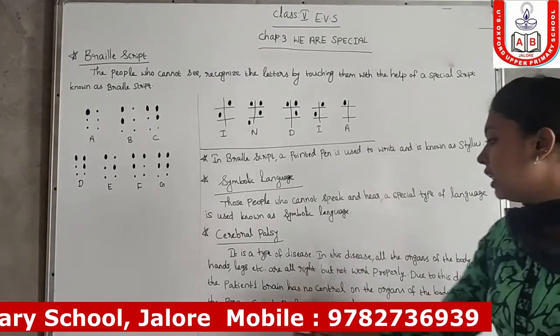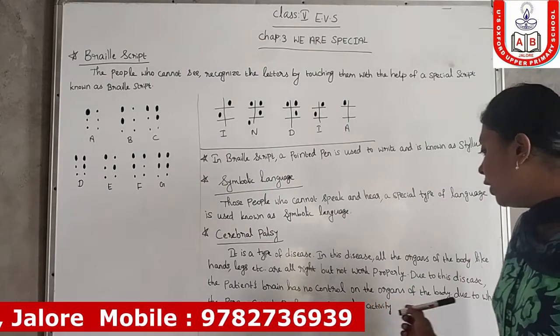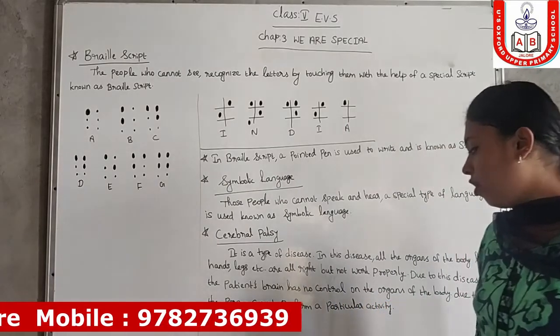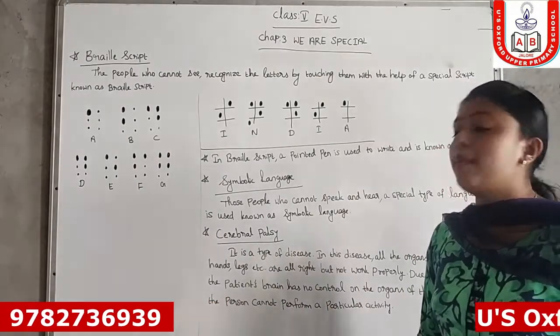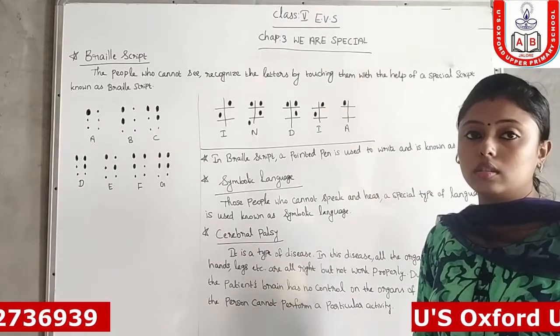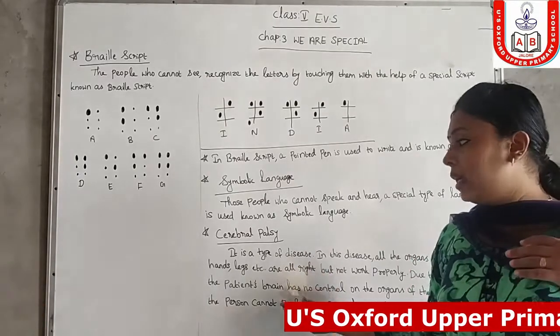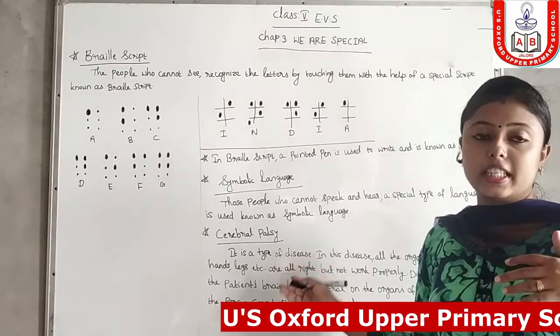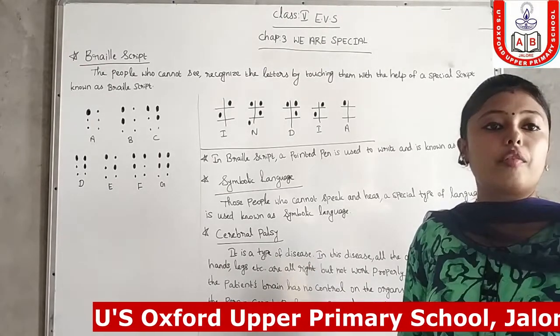Due to this disease, the patient's brain has no control on the organs of the body, due to which the person cannot perform a particular activity. If I am affected by this disease and I want to drink some water, I will not be able to do that.